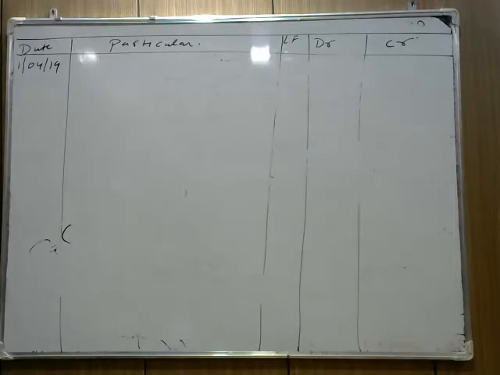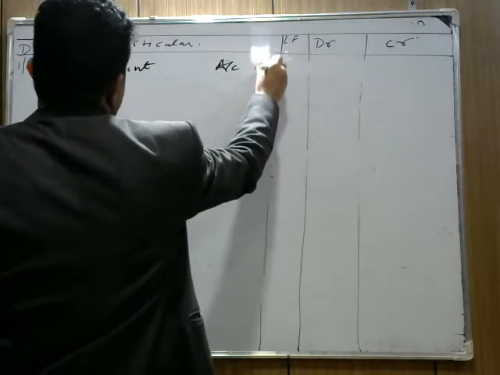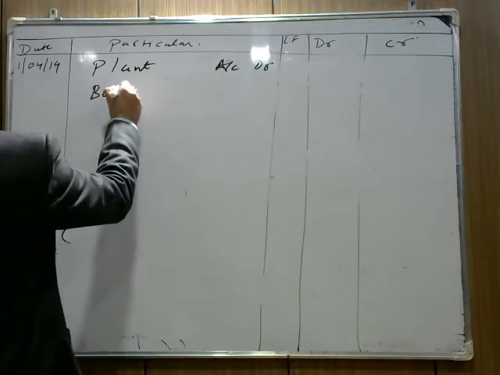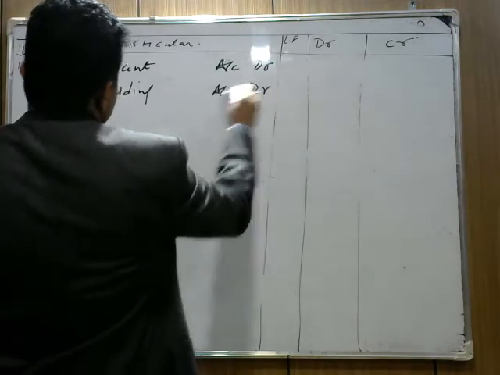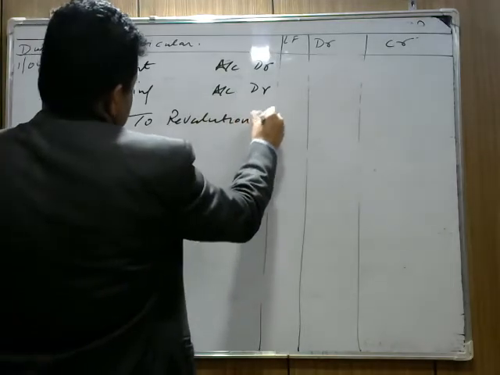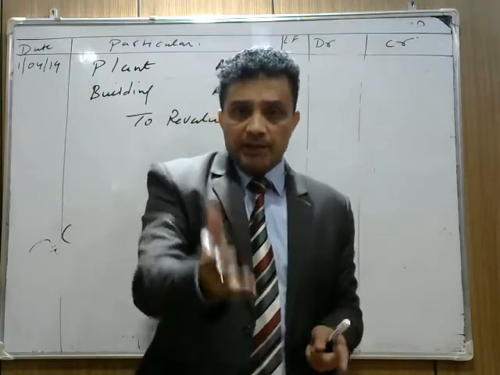Okay, तो plant कितना बढ़ गया हमारा? They mention here plant is appreciated to 1,20,000. The old value of plant is 1 lakh. It's appreciated to 1,20,000. So plant is increasing by 20,000. We write plant account debit. In the same way, our building also increases. We write building account debit. We pass the combined entry, plant account debit, building account debit to revaluation account, because these are the assets which are increasing. Whenever asset increases, it is to be debited. जब भी हमारी asset बढ़ती है, it's debited.